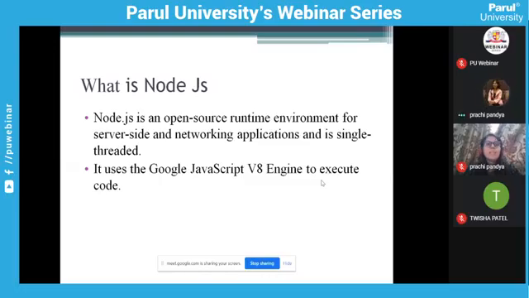So, what is Node.js? It is basically an open source environment for server-side and networking applications. It is single-threaded. As you know, we basically use JavaScript for client-side code rendering. But using the V8 Google Chrome engine and Node.js, we can run JavaScript code on the server side. That means we can create servers and APIs using Node.js, and those APIs will be consumed by other front-end technologies. Node.js is single-threaded, and how it works I will show you in just a while.